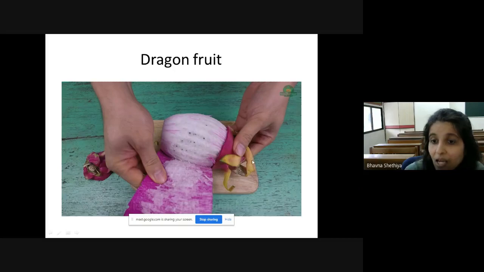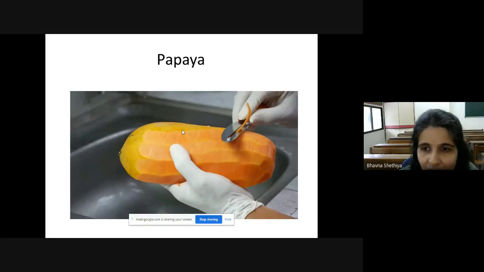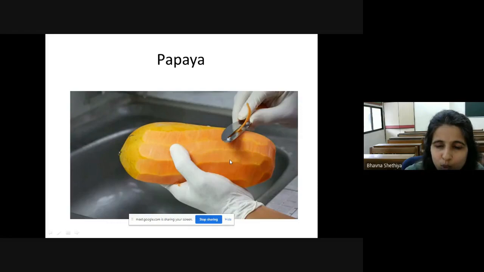Yes, children. Now next is papaya. How is papaya? Sweet and fleshy fruit. Yes. And how many seeds does papaya have? Yes, it has so many seeds. What is the color of seeds, children? Yes, they are in black color and it has a sweet, sweet taste, right?